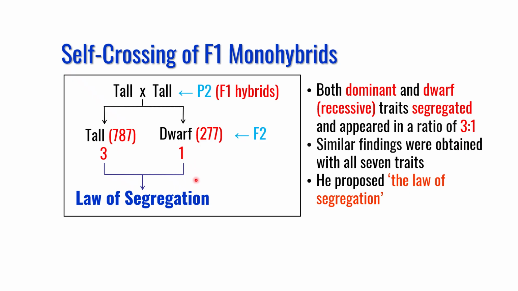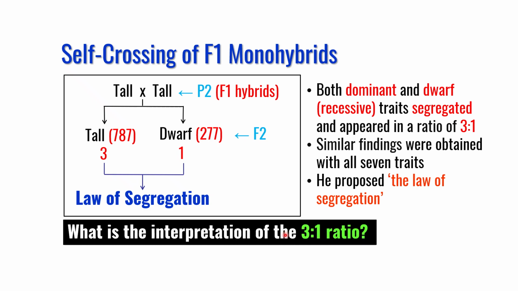Now he was interested to know the explanation or interpretation of this ratio 3 to 1, and to address that he applied the simple mathematical law of probability to explain this ratio of 3 to 1. So what is the interpretation of the 3 to 1 phenotypic ratio? I will explain that in the next slide.